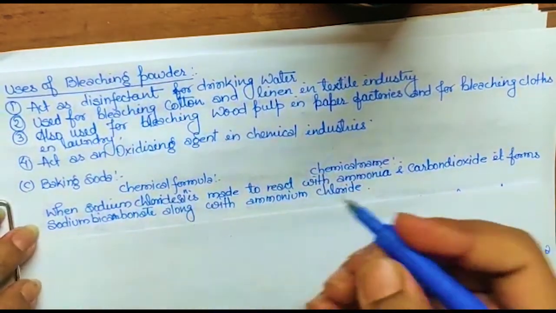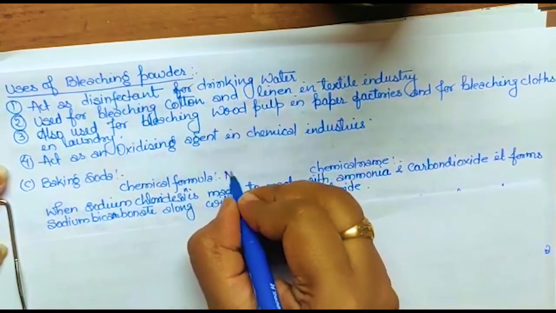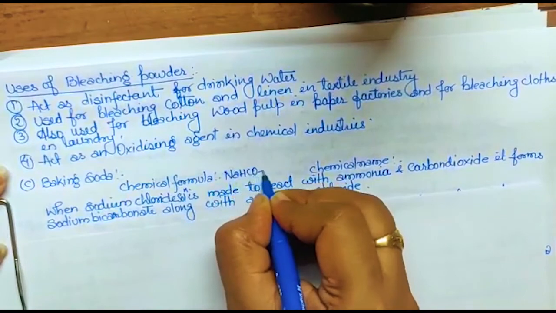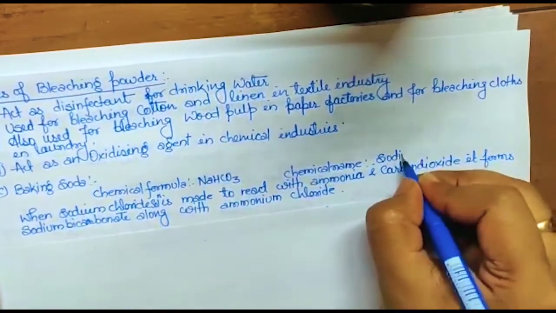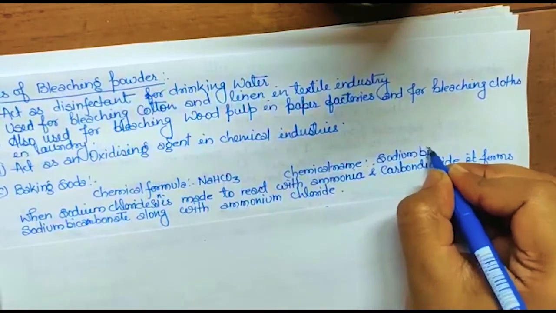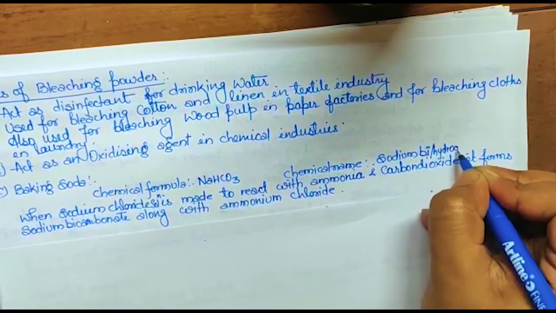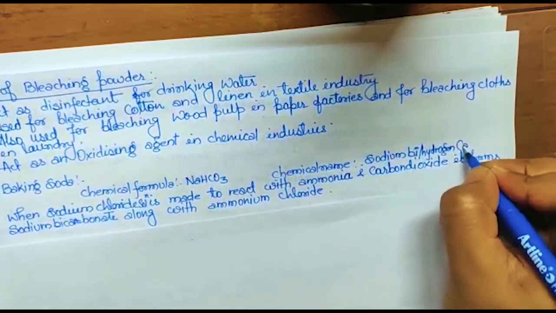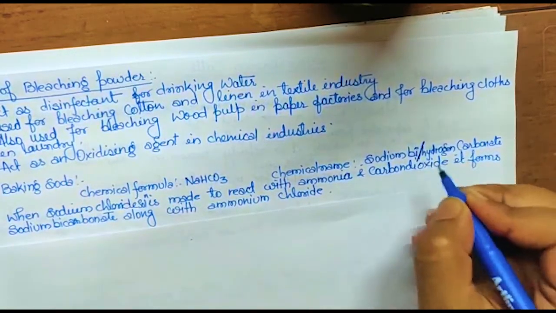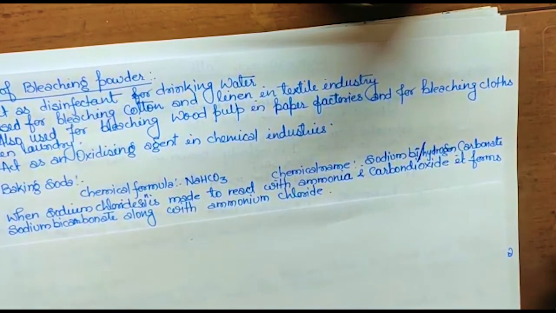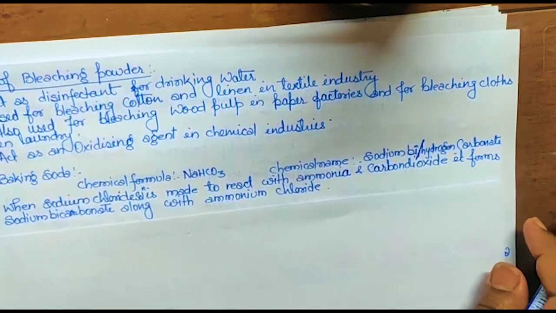For baking soda, the chemical formula and the chemical name you have to learn. The chemical formula is NaHCO3, and the chemical name is sodium bicarbonate. Bi or hydrogen, any one of these you can write, and then carbonate. Clear? Not both, please don't write both. It is either bicarbonate or hydrogen carbonate. This is the chemical name, and the common name is baking soda. Okay, you all have seen that.